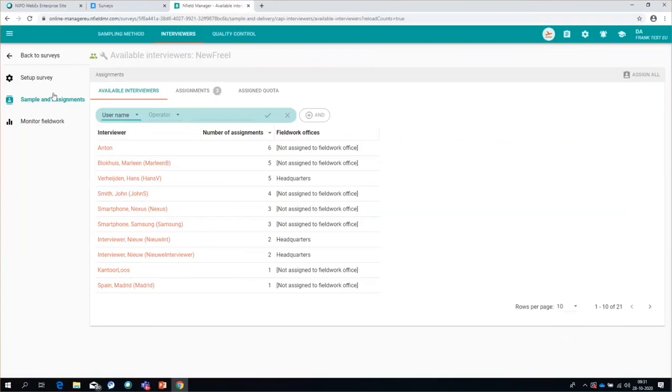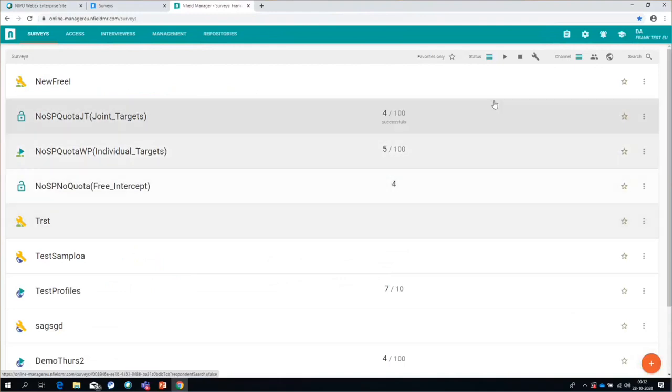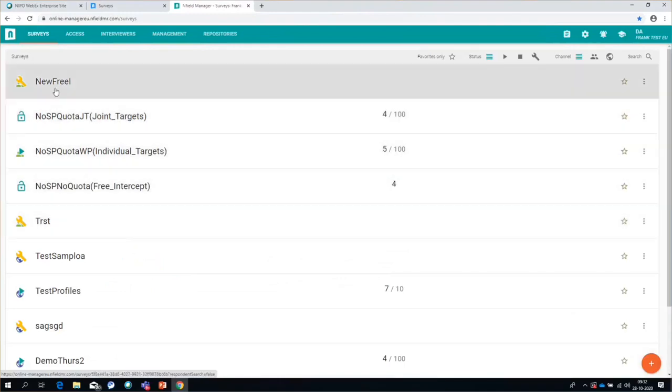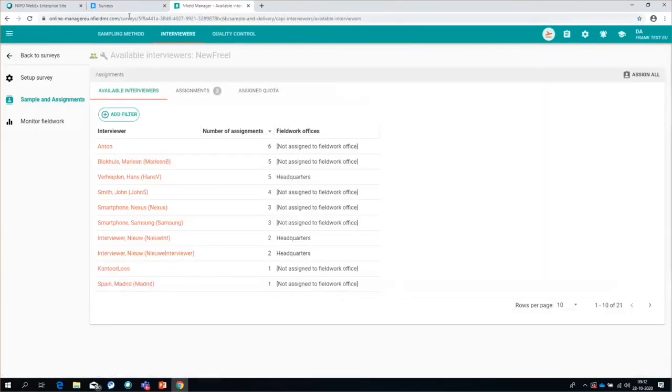If you look at the URL, this particular part here is the survey ID. What you are used to in the Classic Manager, if you go to the survey list, is that you also see the survey ID there, but you won't see that as soon as you actually select a survey. You will see the survey ID in the URL.